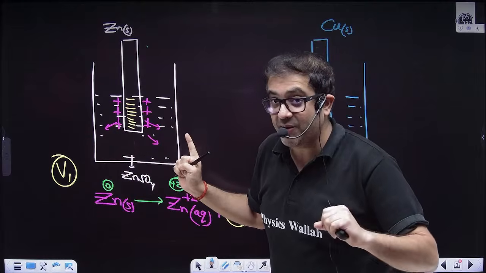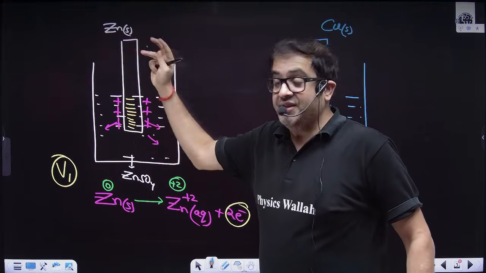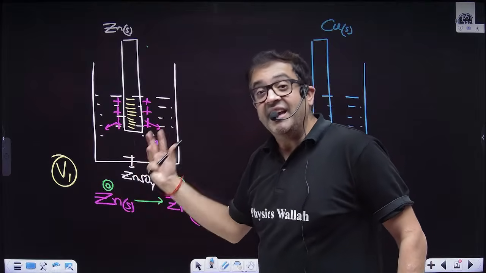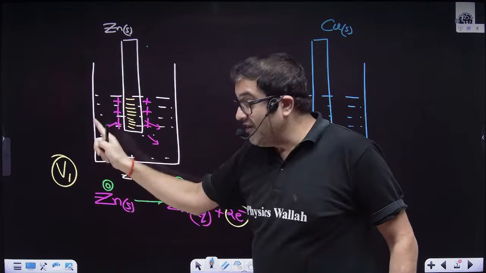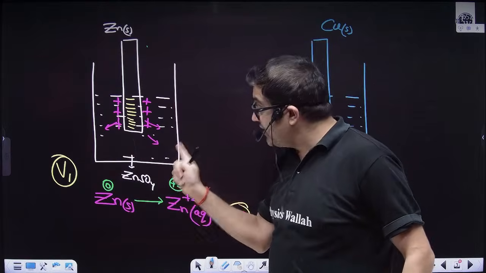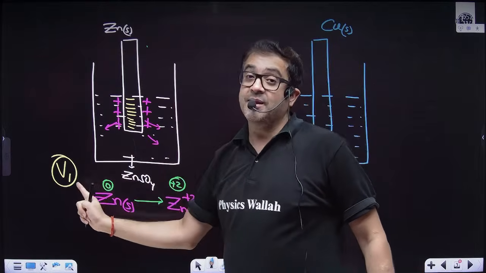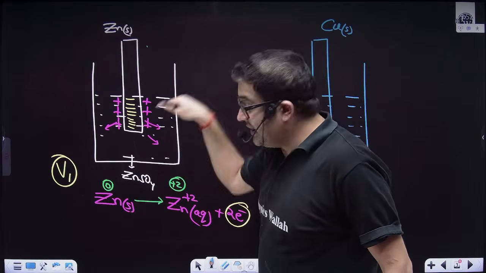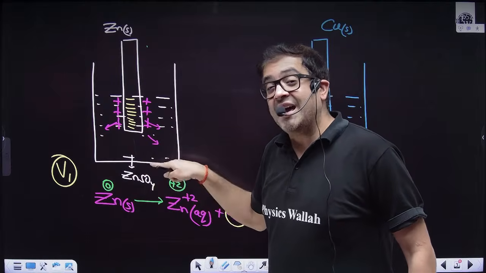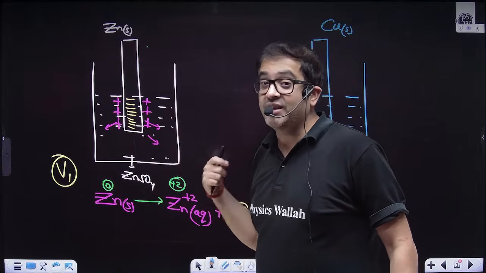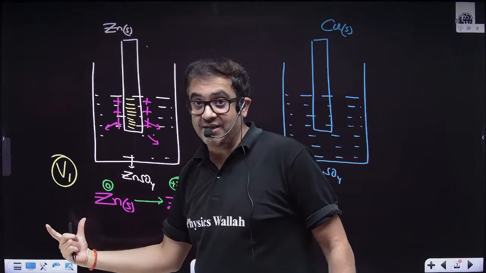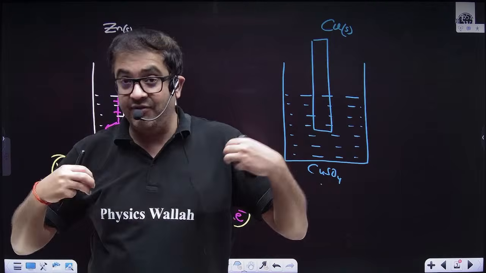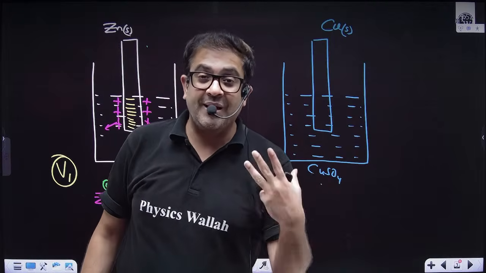Therefore, what does electrode potential mean? Whenever a metal, which is an electrode, is dipped in its own solution, it will develop some potential with respect to its solution, not otherwise. That potential is called the electrode potential of this electrode in this solution. Why am I saying this? Because as you change concentration, as you change temperature, everything will change. The potential value will definitely change. Sir, will we estimate that also? Yes, Nernst has done that experiment for us, and we will also do that statistical mathematical modeling.